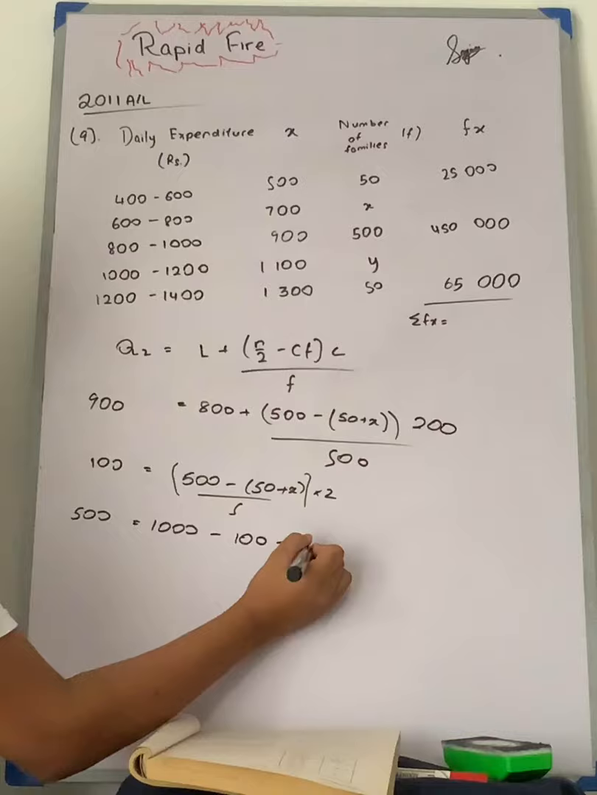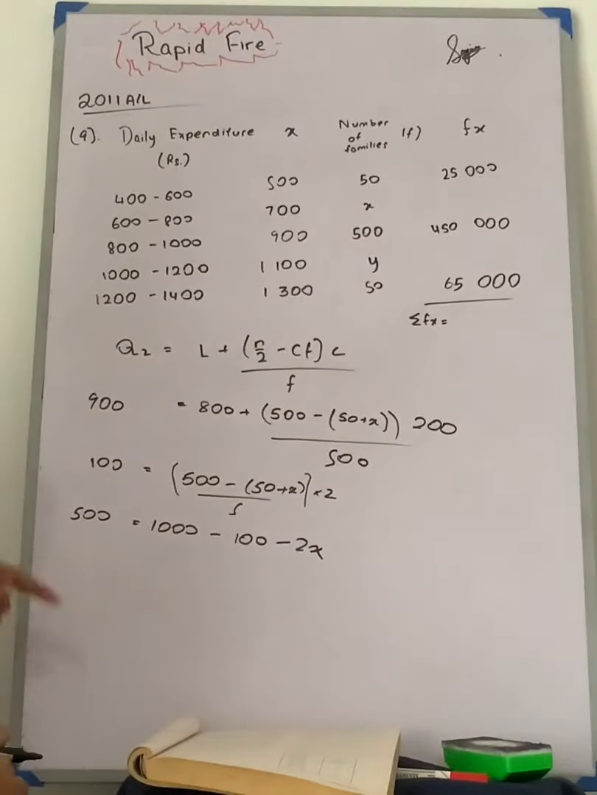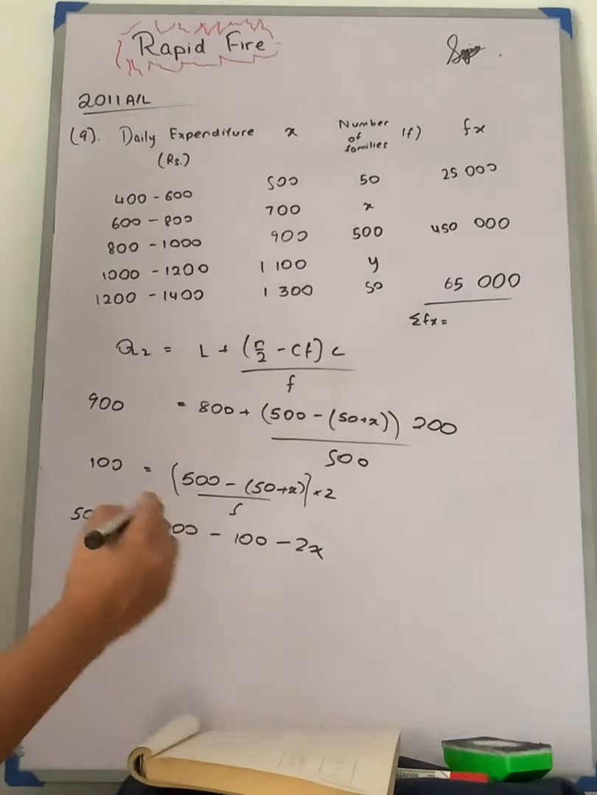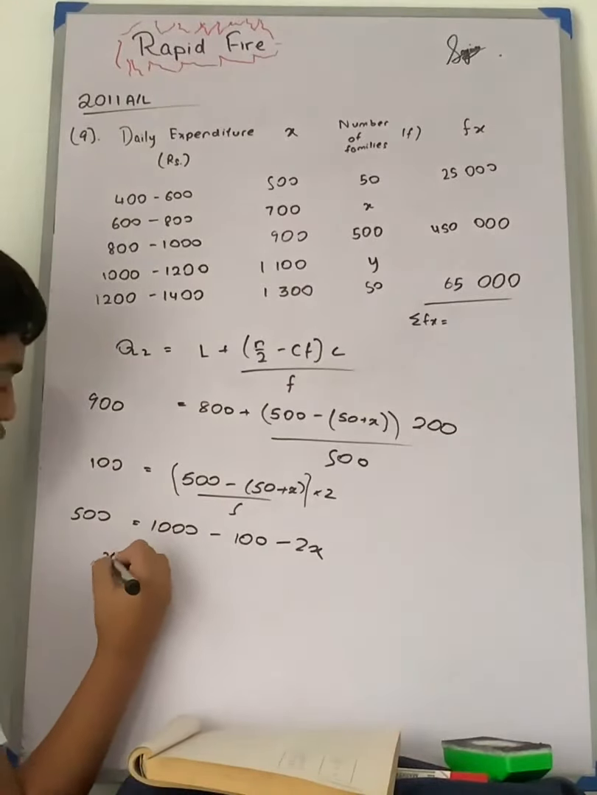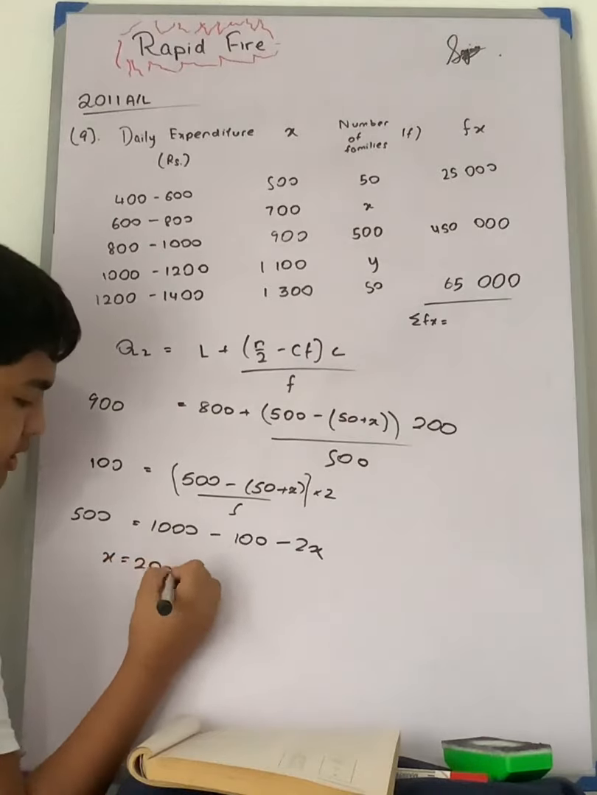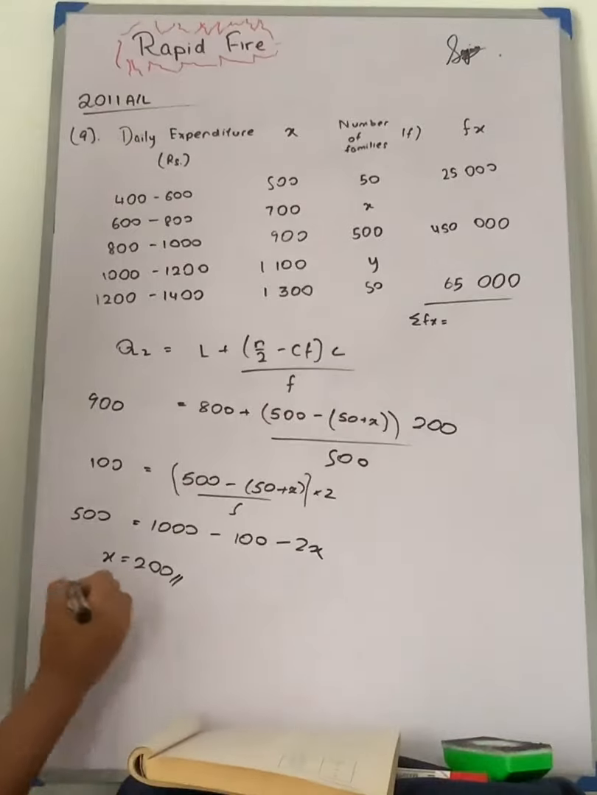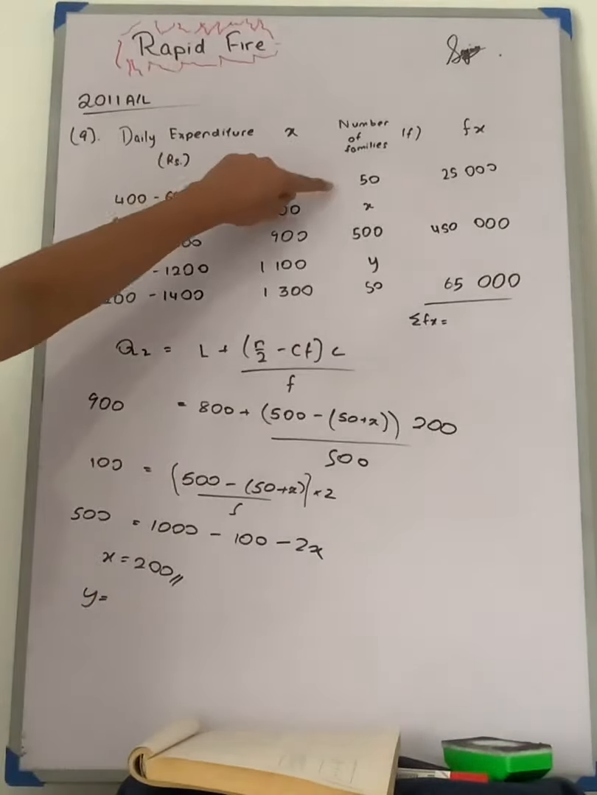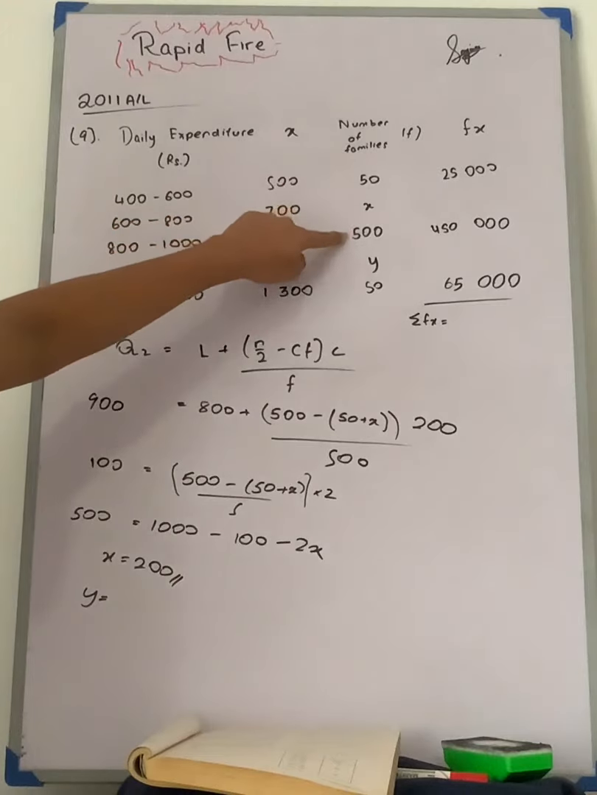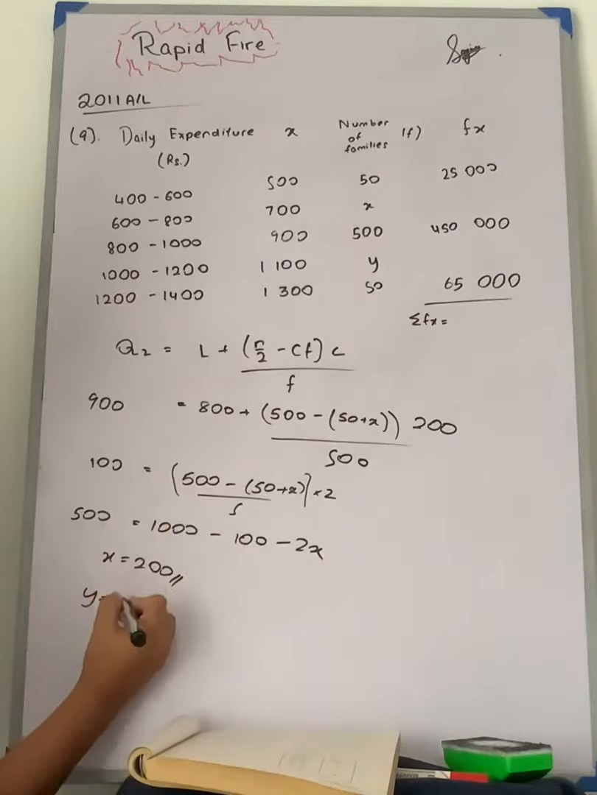minus 2x. So when we simplify this, we are going to get minus 500 minus 100 plus 100. So we are going to get minus 400 equals minus 2x. So therefore x is equal to 200. And since x is equal to 200 and we are given that the total value is 1000, then we can find that 50, 250, 750, 800. So 1000 minus 800 is y. Y is also 200.